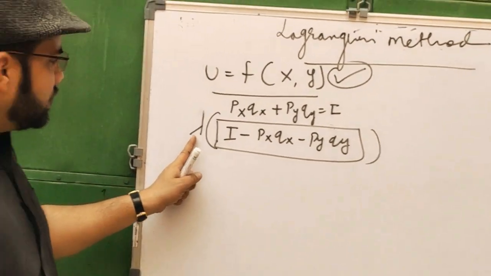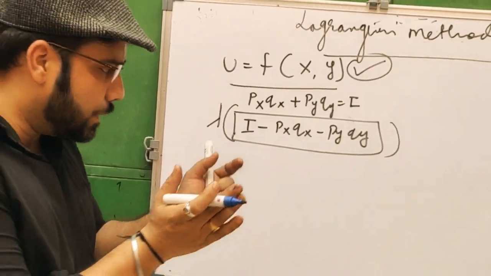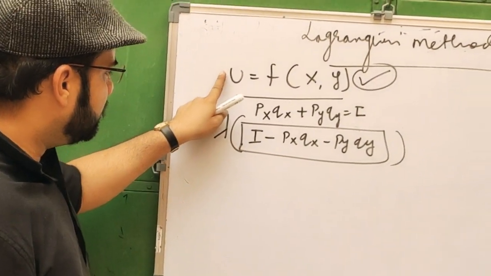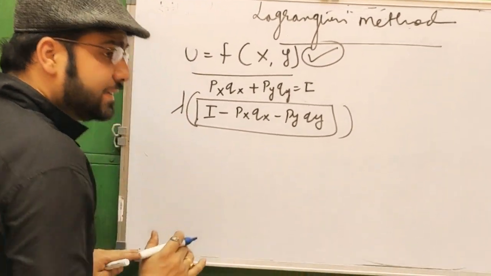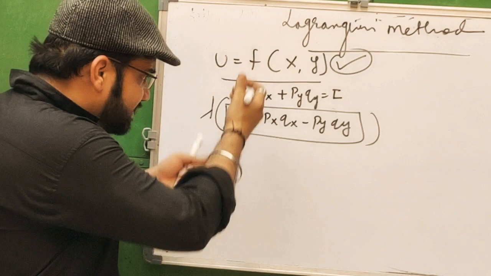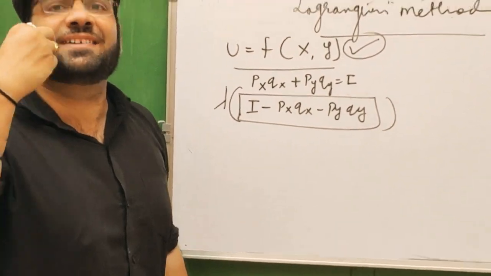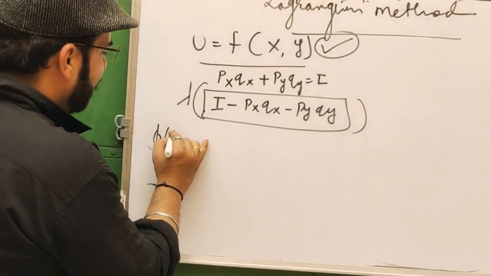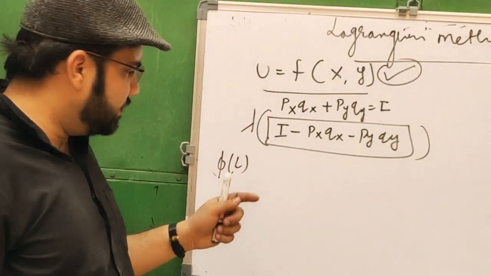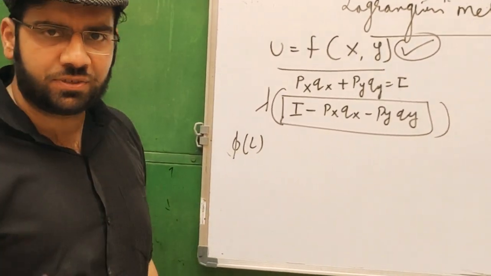Lambda actually is the Lagrangian multiplier, and now we will subtract this function from the utility function. By subtracting this, we can generate the composite function. This is also known as the Lagrangian function. We can write it as phi or L; either can be used. This is the composite function.